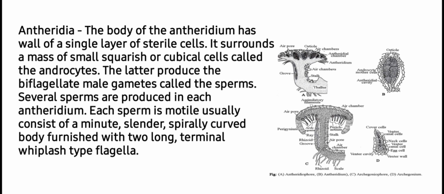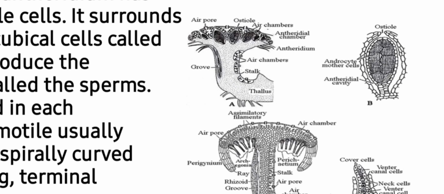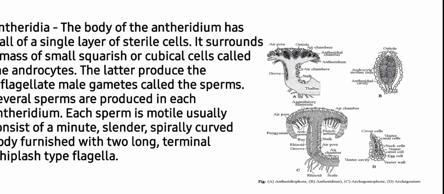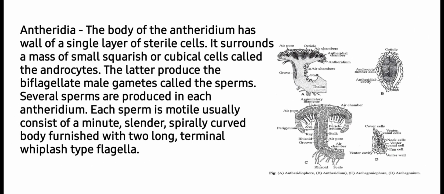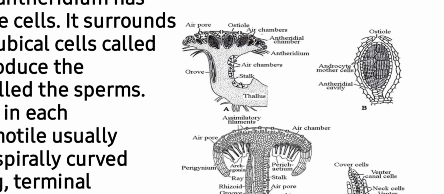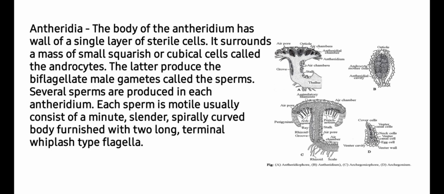The body of the antheridium has a wall of a single layer of sterile cells, as you can see in this image. The outermost layer is a single layer and it is sterile in nature. It surrounds a mass of small squarish or cubical cells called androcytes, and androcytes are produced from the androcyte mother cell by undergoing mitotic division. The latter produce the biflagellate male gametes called sperms. Several sperms are produced in each antheridium.